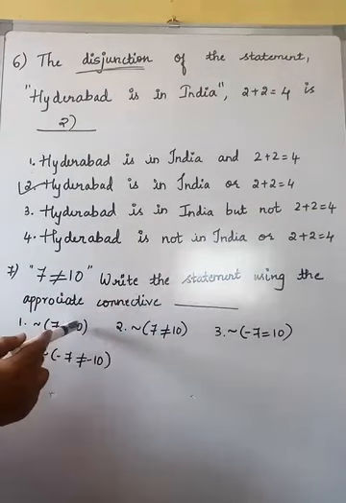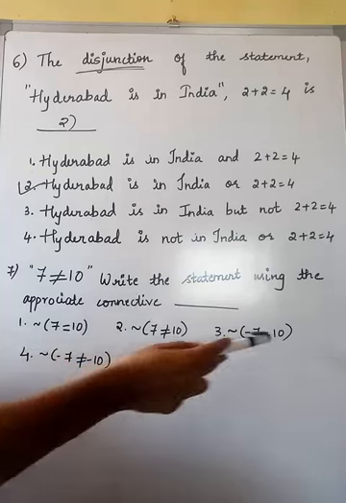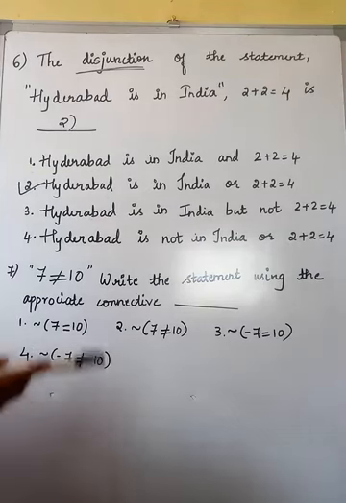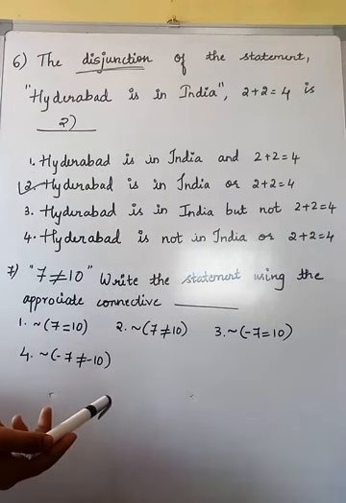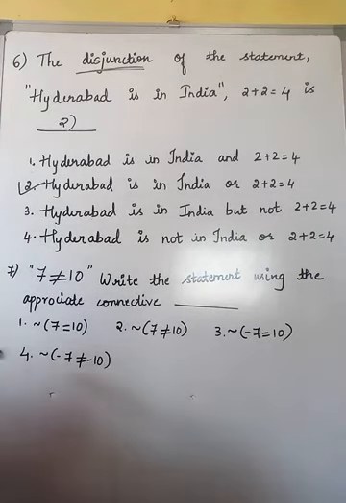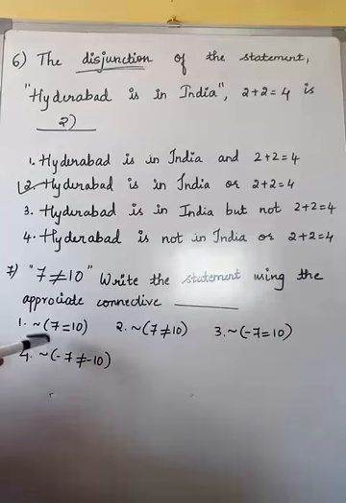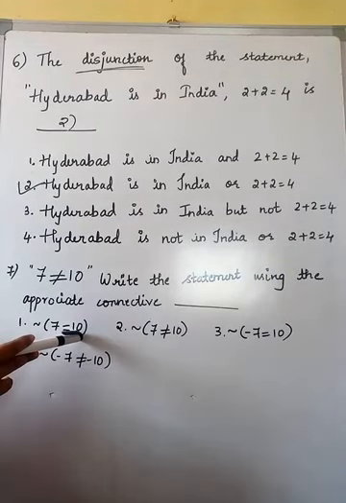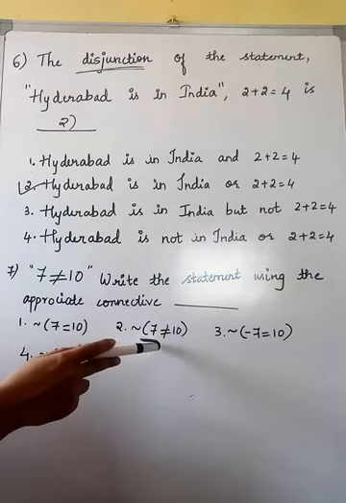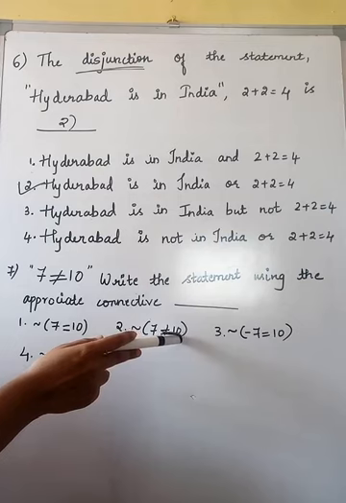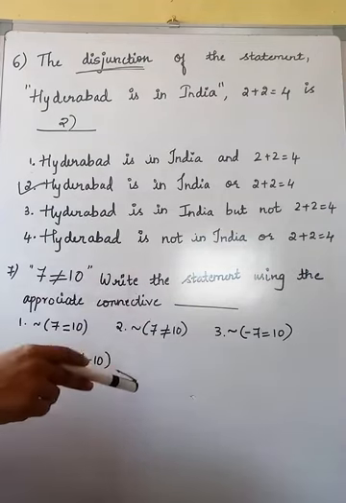Write the statement using the appropriate connective. Here different types of connectives are there. Yes or no? The same "not equal to" we need to write in another appropriate form, by using negation, because all the options you can see have negation. So when I apply the negation for this term, it will be 7 is equal to 10. But I need to show it is not equal. So what I'll write here? Negation. Is it clear?